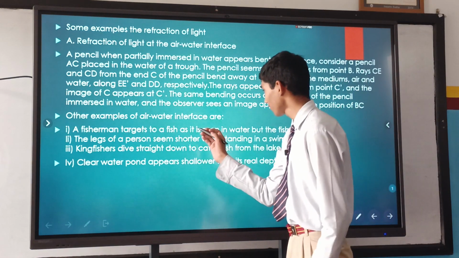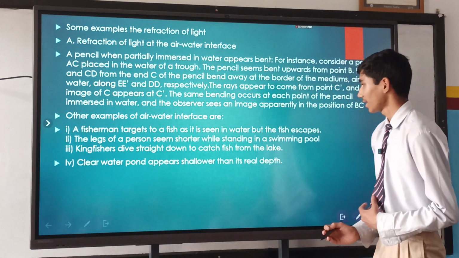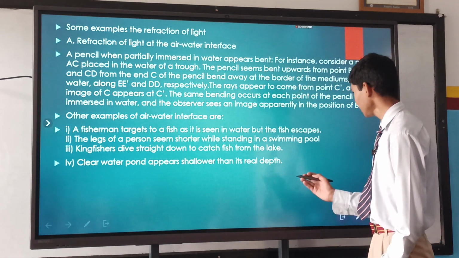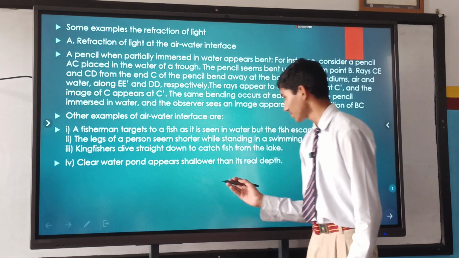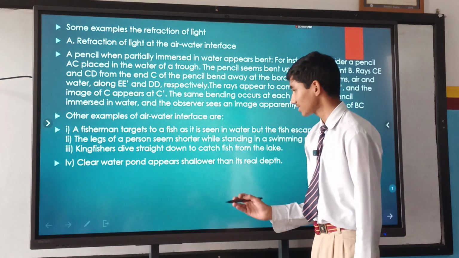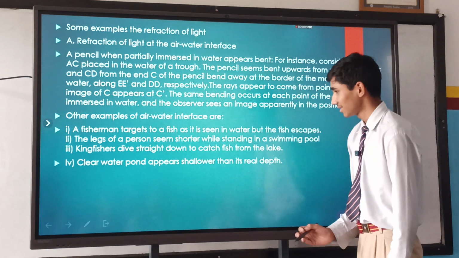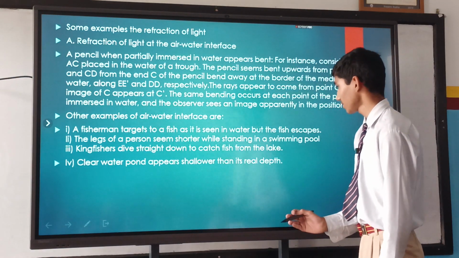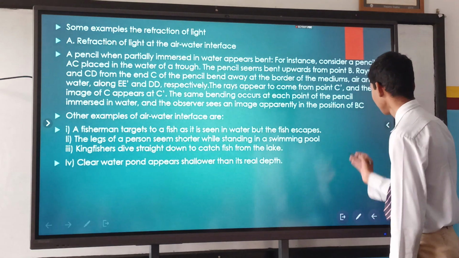Other examples of refraction are a fisherman targets a fish as it is seen in water, but the fish escapes. The legs of a person seem shorter while standing in a swimming pool. Kingfishers dive straight down to catch fish from the lake. Clear water ponds appear shallower than their real depth.